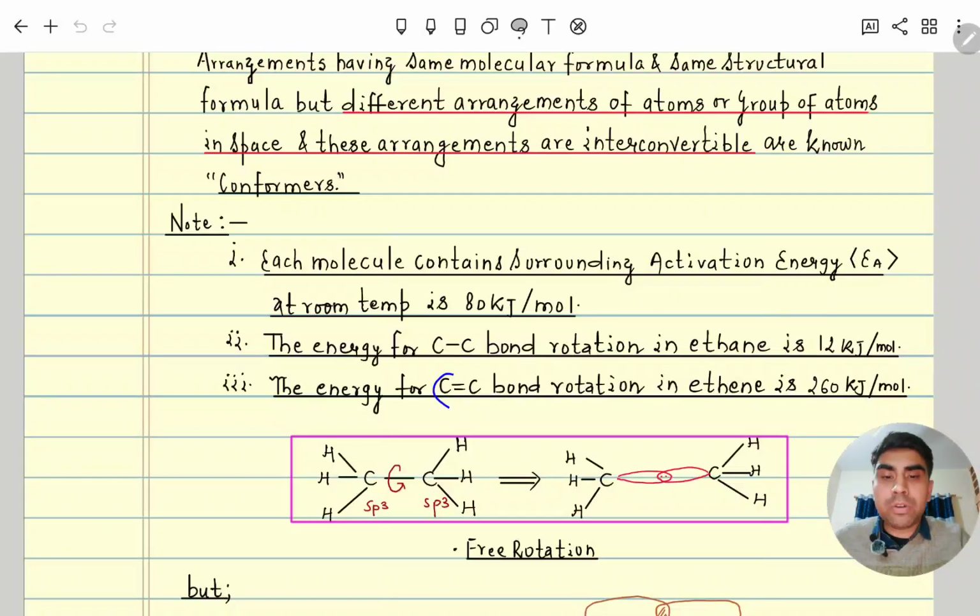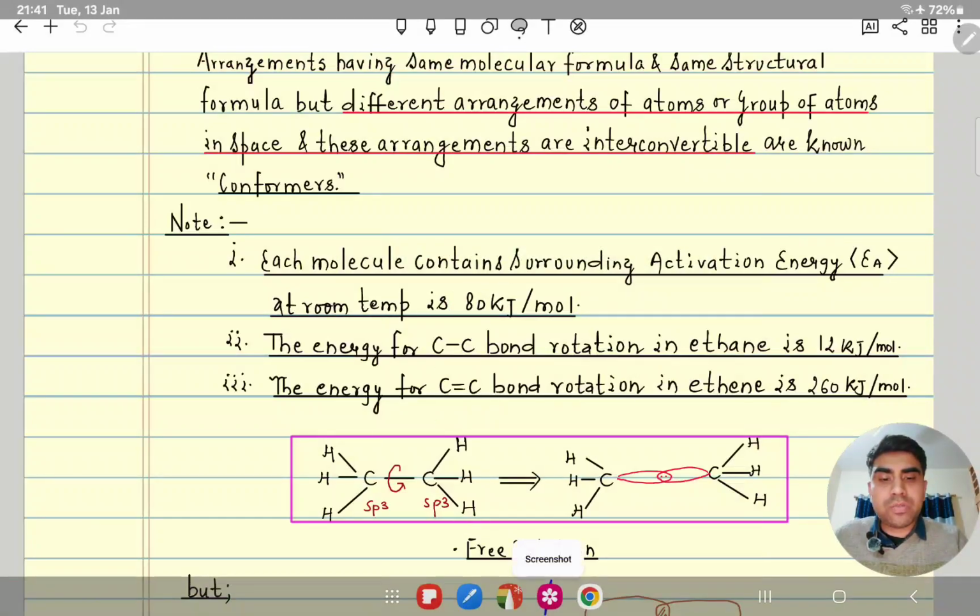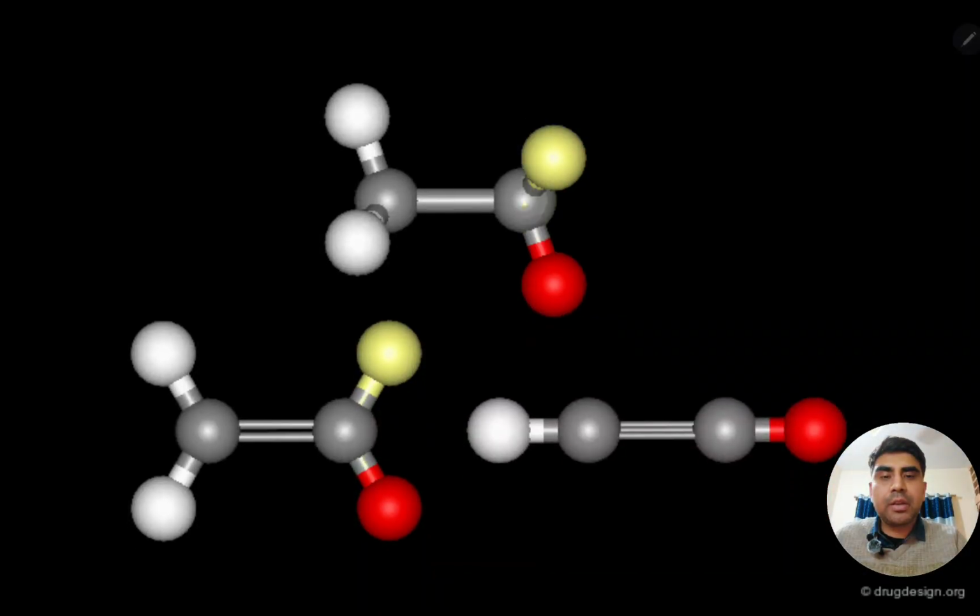But for carbon double bond carbon, the rotational energy is 260 kilojoule per mole. The energy provided by nature is 80 kilojoule per mole. So a carbon double bond carbon cannot rotate, meaning its rotational energy barrier is much higher than the activation energy provided by the surroundings.